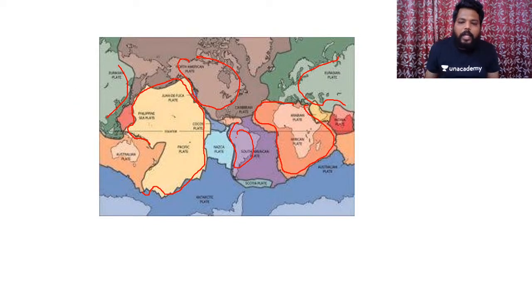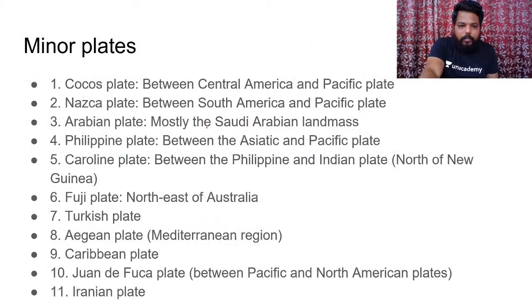And if you see, there are many other smaller plates associated with that, like if you could see the Nazca plate, Caribbean plate. Clear? So minor plates are nothing but part of major plates itself. Just have an understanding of this in that regard. So the entire crustal surface is divided on this particular basis. Clear? You can see these particular minor plates.